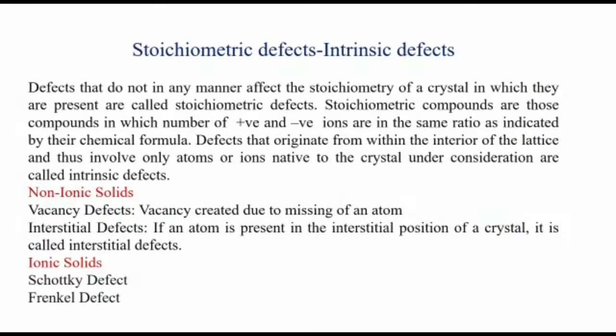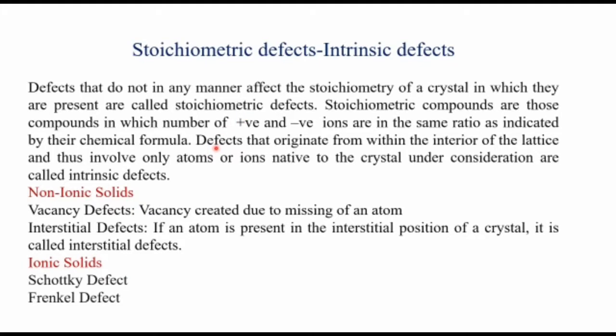Now we will learn stoichiometric defects, also known as intrinsic defects. Defects that do not in any manner affect the stoichiometry of the crystal in which they are present are called stoichiometric defects. That means whatever the stoichiometry of the compound, like 1:2 or 2:1 or 1:3, 4:5, after the defect the stoichiometry will not be affected.